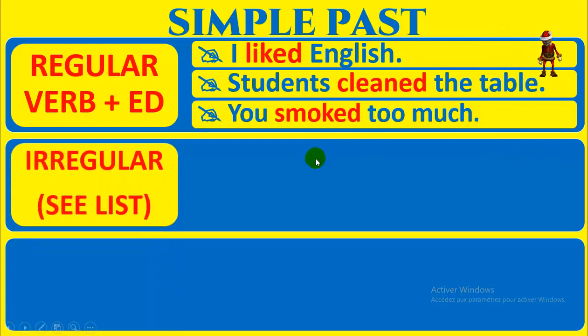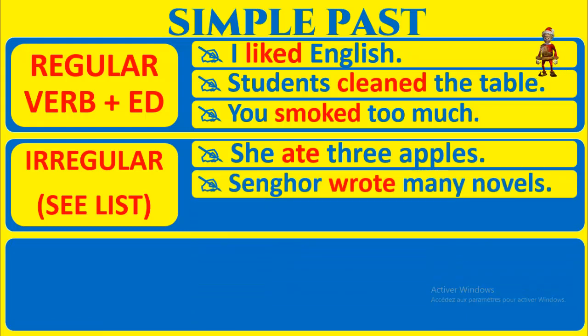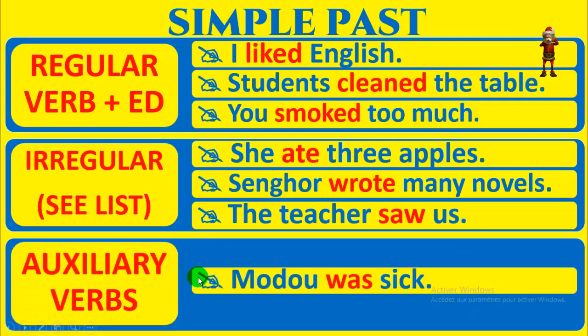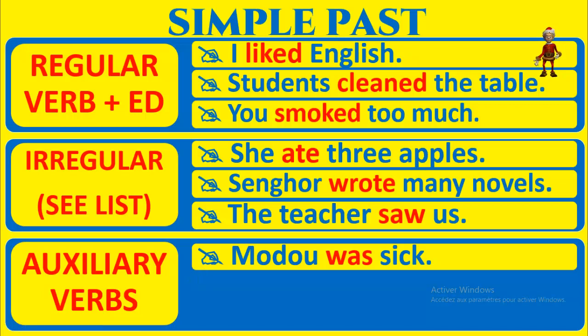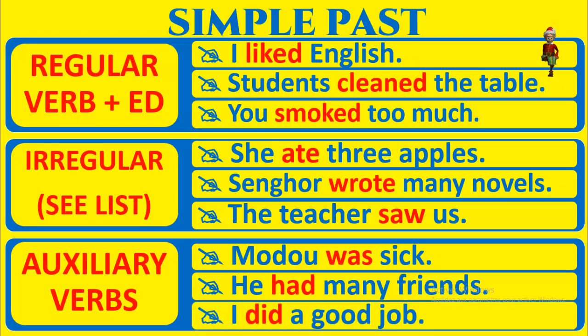Now, for irregular verbs, pour les verbes irréguliers, il faut voir la liste des verbes irréguliers. For irregular verbs, see the list of irregular verbs. To eat, ate. She ate 3 apples. Write, wrote. Senghor wrote many novels. To see, saw. The teacher saw us. Now, auxiliaries. Modu was sick, to be, was. He had many friends, have, had. I did a good job, to do, did.